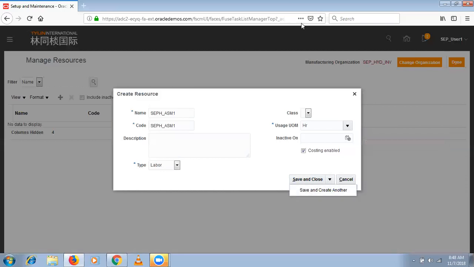Or else, sorry. In EBS, in the resource master, we used to put the average cost per hour against the resource, whatever technician, electrician, everything. Here, we are going to configure that as a different setup. The resource rates and everything we are going to define as separate setups. Okay. So select save and close, or else you can click on save and create another. Again, it will open.